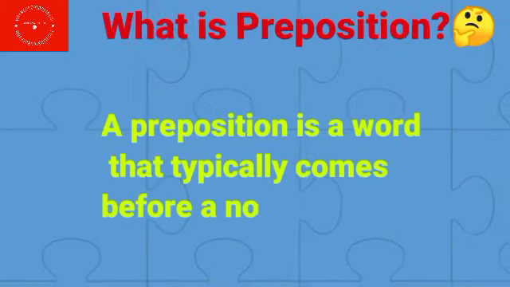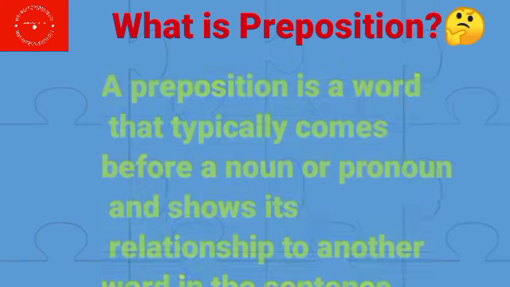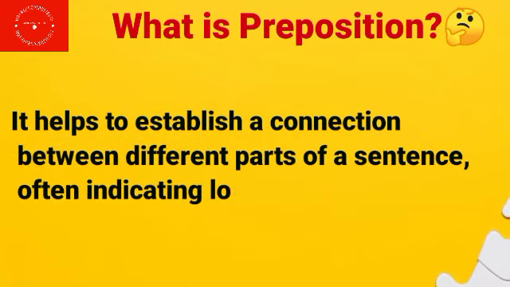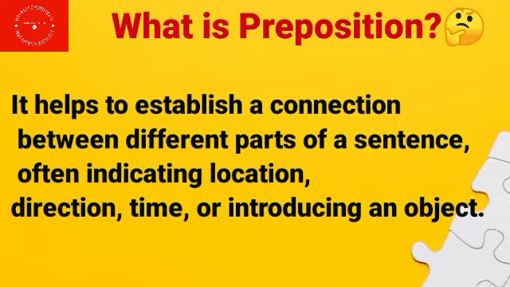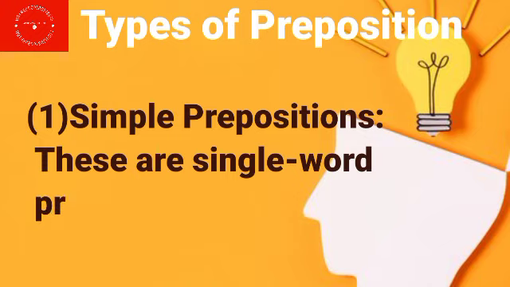A preposition is a word that typically comes before a noun or pronoun and shows its relationship to another word in the sentence. It helps to establish a connection between different parts of a sentence, often indicating location, direction, time, or introducing an object. There are several types of prepositions, including: